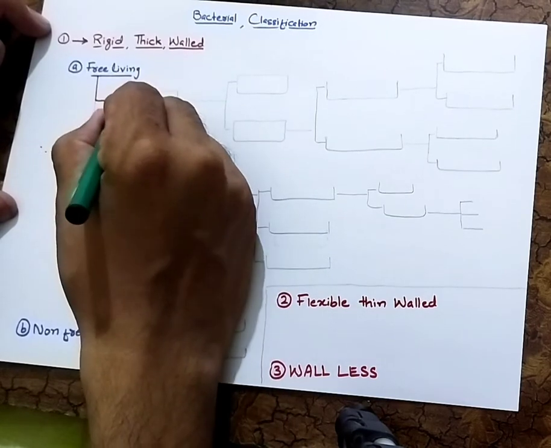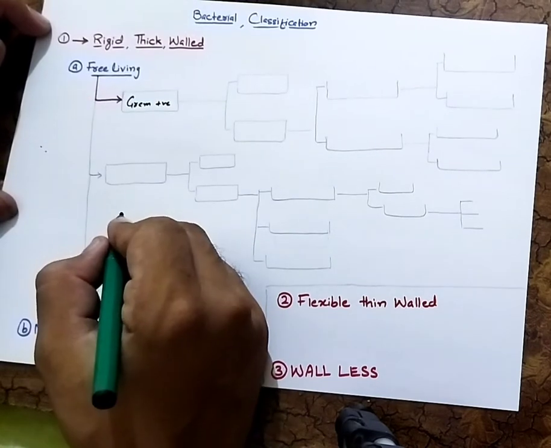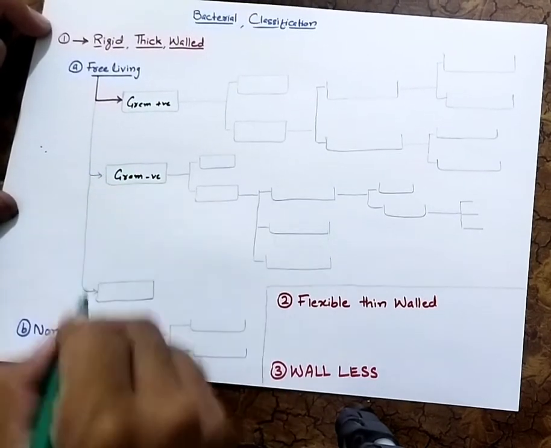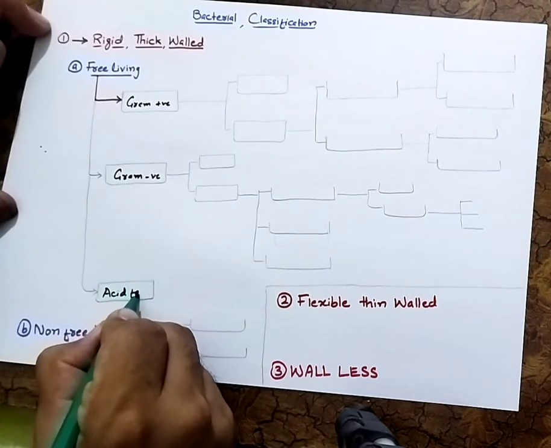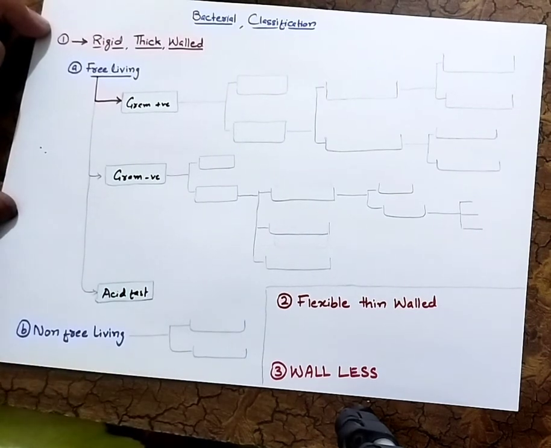The first one is gram positive, right? And the second one is gram negative and the third one is acid fast. Acid fast means it does not take the gram staining, right? So it takes another stain, we will talk about it later.